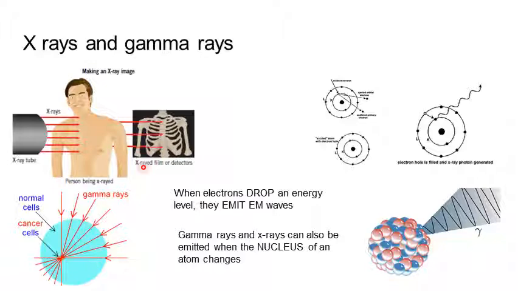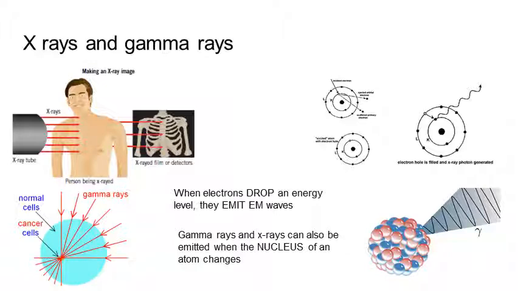So they make an X-ray picture of your body where the X-rays have been absorbed by the dense bones. Gamma rays can penetrate through your body, and we can focus them on cancer cells inside your body and damage and kill those. How do we make X-rays and gamma rays if we need them?